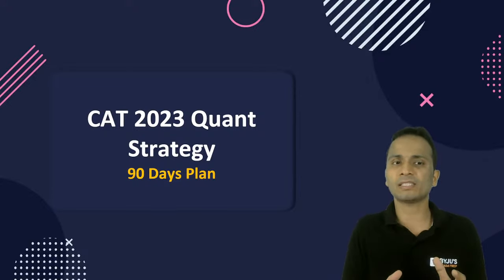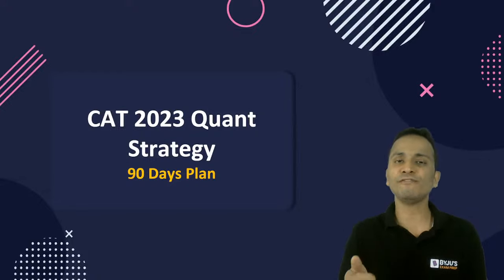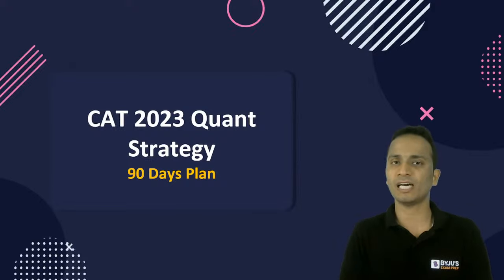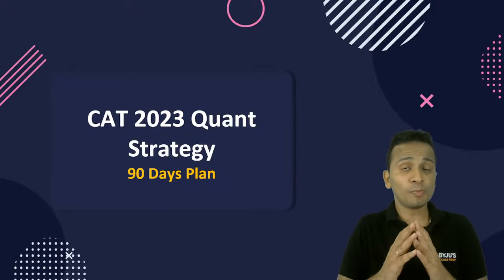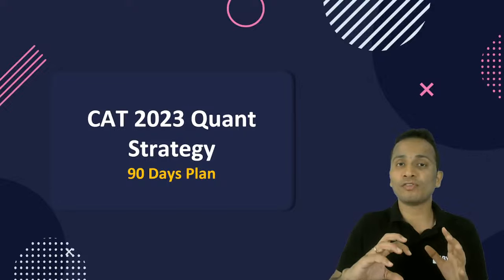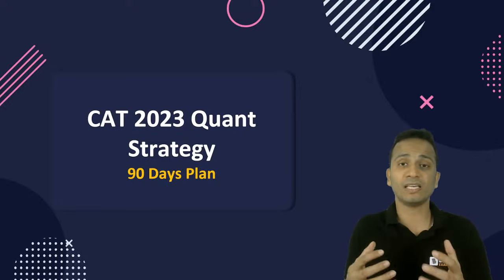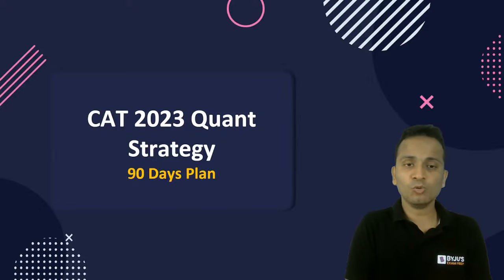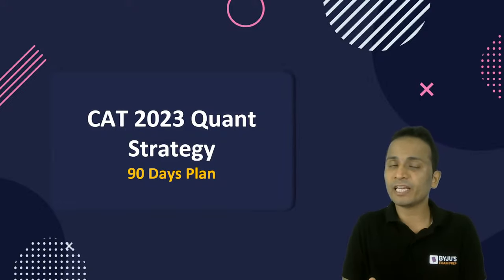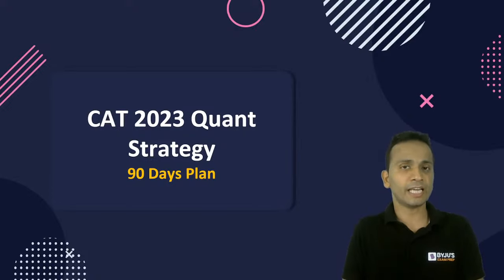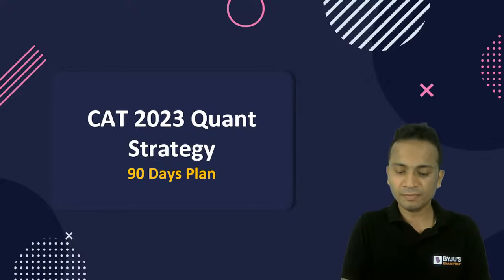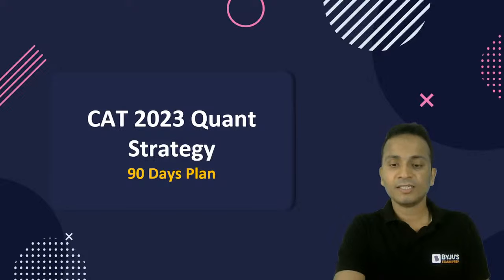And then we'll be discussing what should be our strategy for the next 90 days, what should be our plan for the next 90 days in order to maximize our score. Okay. Now, I'll not be giving you any kind of shortcut or a magic trick. So, what you'll have to do will be a very conventional way of taking up things. In case you'll be following all those things, then it will be good for you. All right, fine. All right, chaliye.